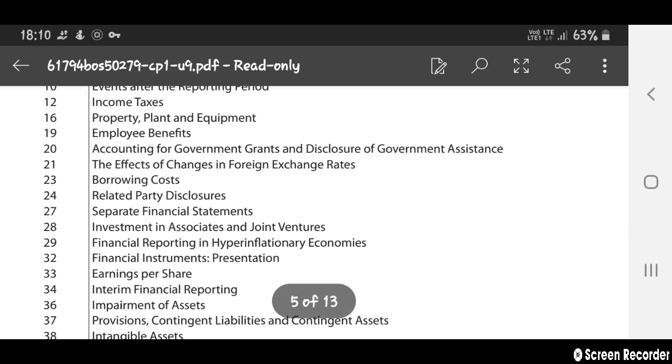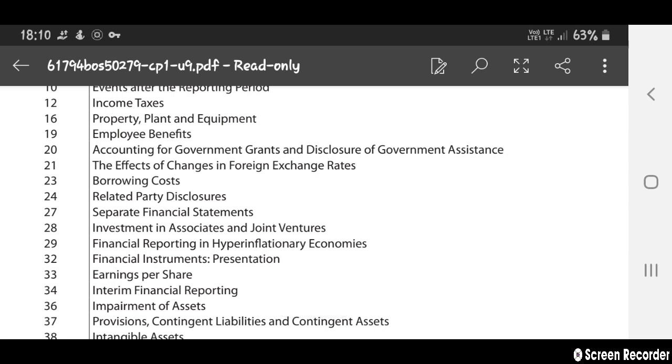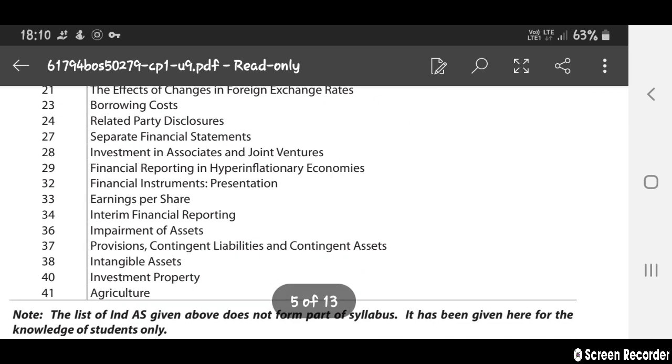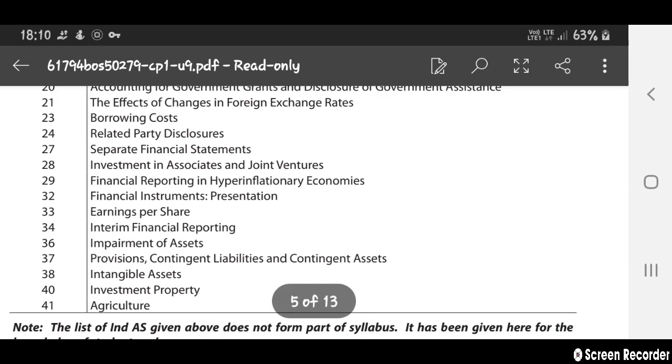Indian Accounting Standard 19 will have employee benefits. Indian Accounting Standard 20, it will have accounting for government grants and disclosure of government assistance. Indian Accounting Standard 21, it will be the effect of changes in foreign exchange rates. Indian Accounting Standard 23, it will have the borrowing cost. Indian Accounting Standard 24, it will have related party disclosures.